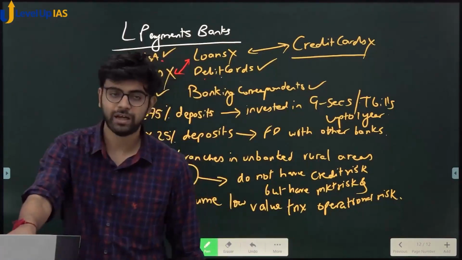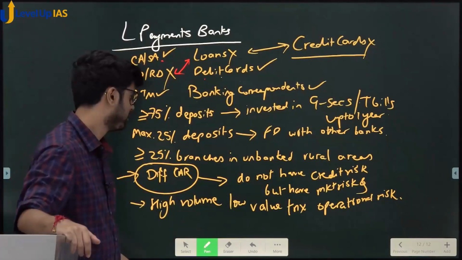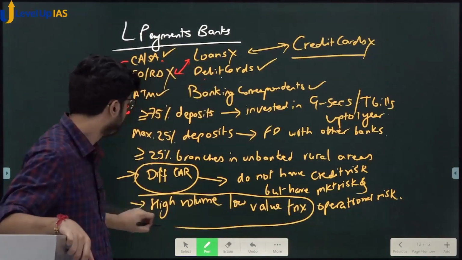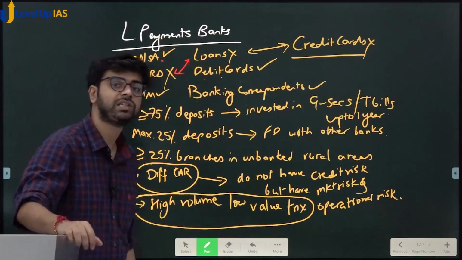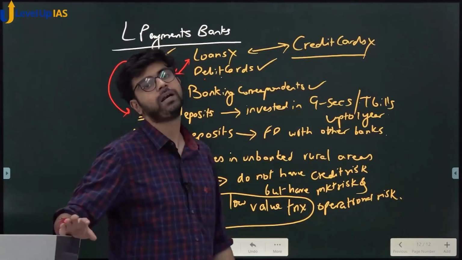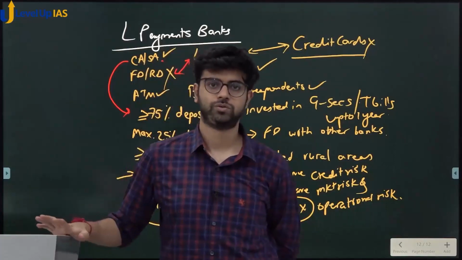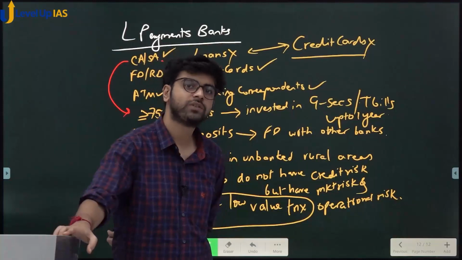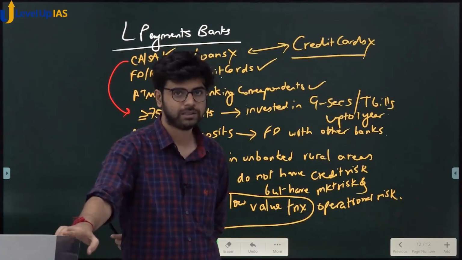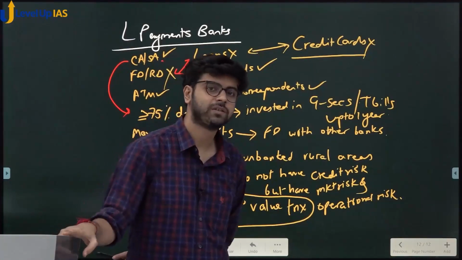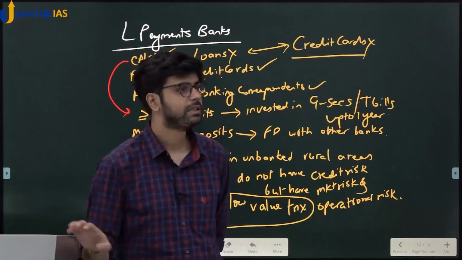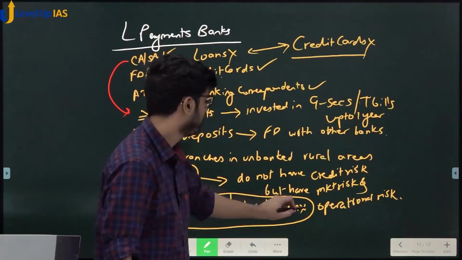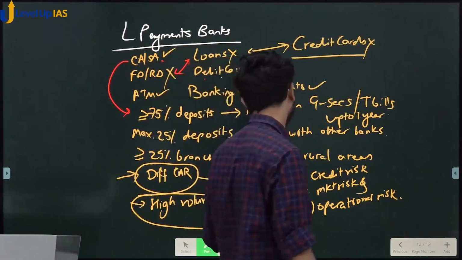High volume, low value transactions means the number of transactions is very high, but the amount per transaction is low. You are not doing transactions worth lakhs or crores of rupees, but you are doing many transactions worth 50 rupees, 100 rupees. High volume, low value transactions. TNX is transactions.